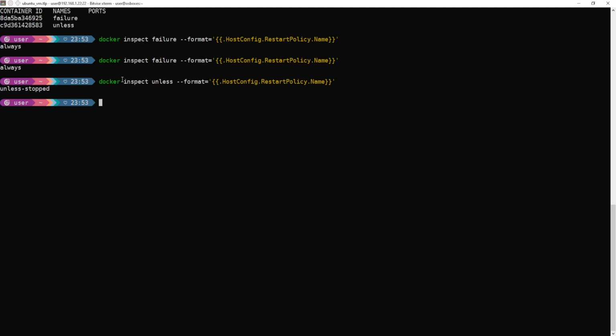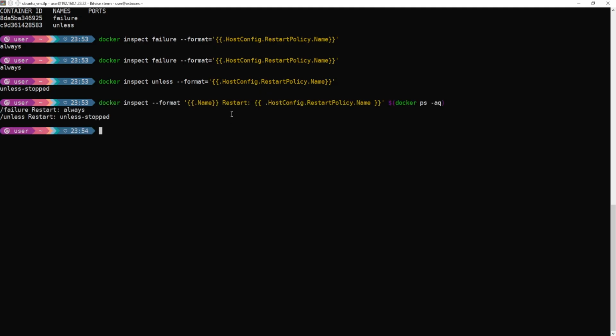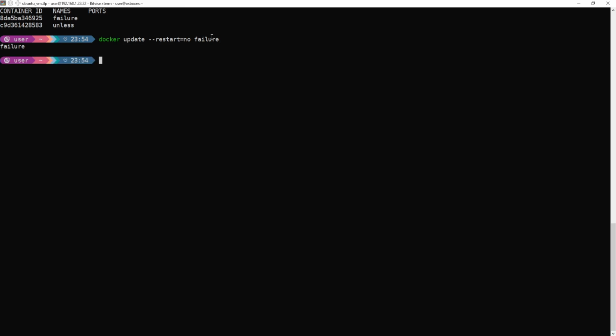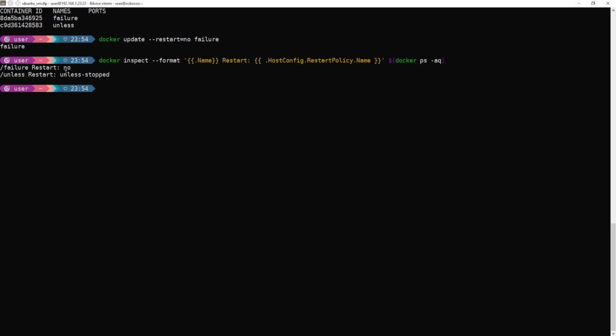But if you have multiple containers in your environment, in that case you cannot check one by one. For that, another command is to check the restart policy of all containers. Here you can see the container name and which policy it follows, right? Similarly, if you want to update the restart policy of any container, you can do it. Right now I have 2 containers, so I want to update the policy of on-failure to no. So when you check again, you can see I updated on-failure to no.